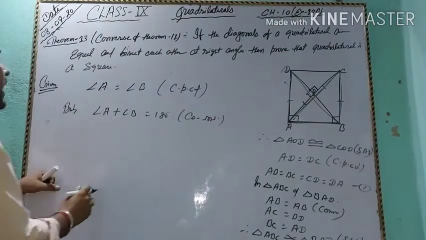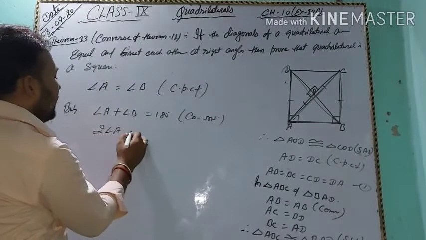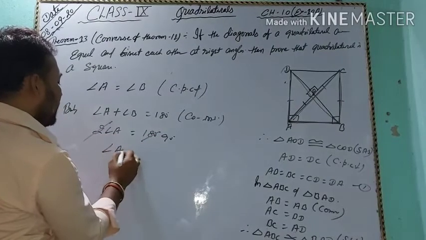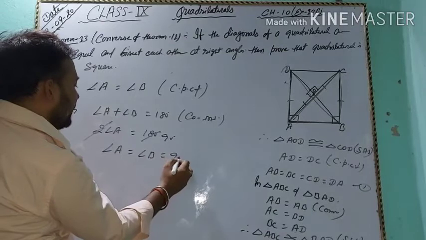Okay, and 2 angle A equal to 180 degree, so angle A equal to angle B equal to 90 degree.